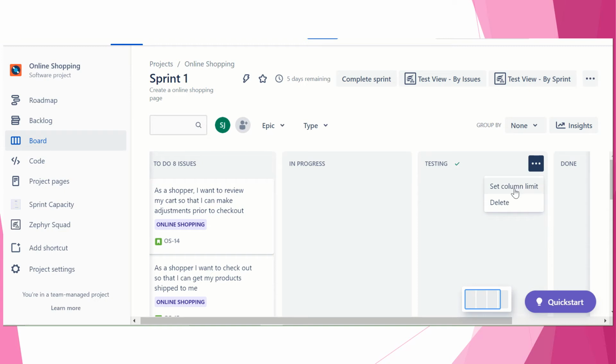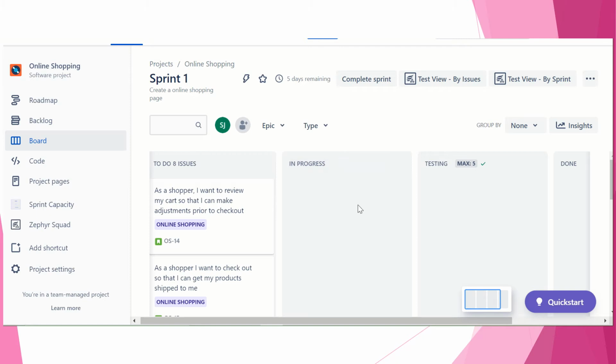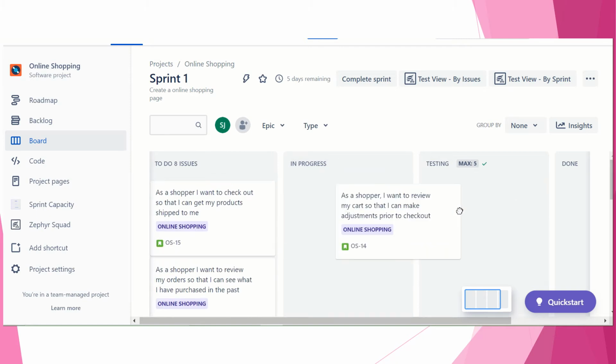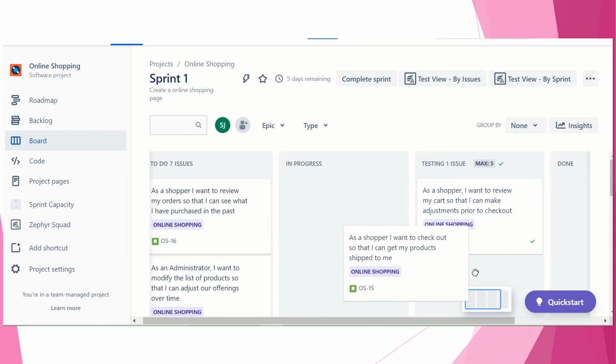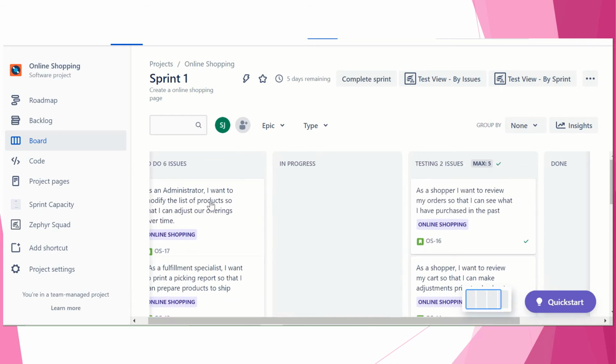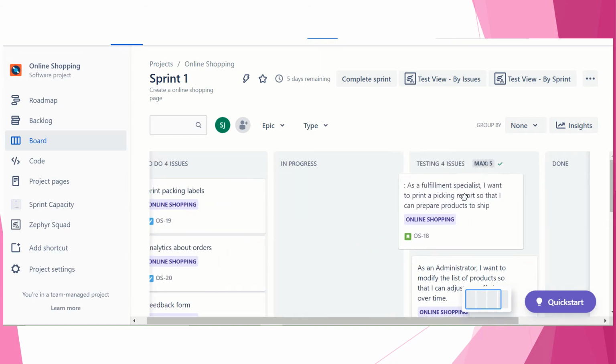You can set the column limit as well. If you have a maximum number of issues, you can take only 5 at the testing stage, right? So you can set 5. You cannot take more than that. See, 1, 2, 3, 4, 5, till 5 it will accept.